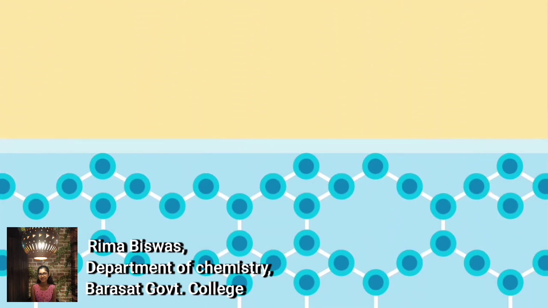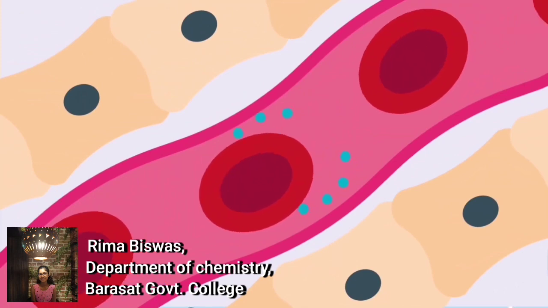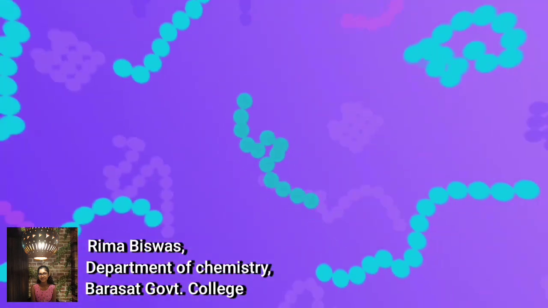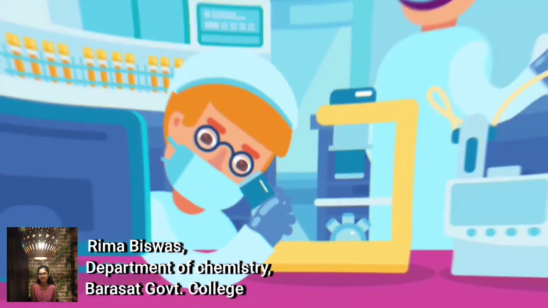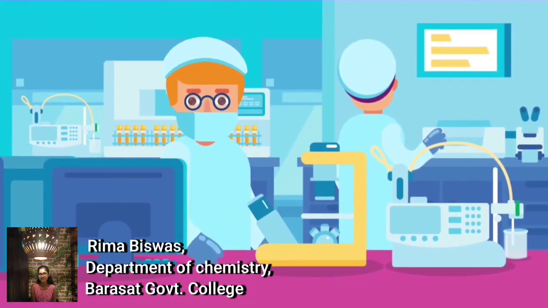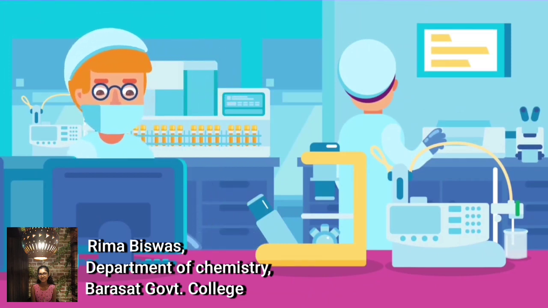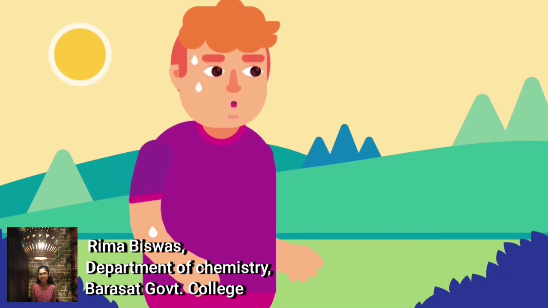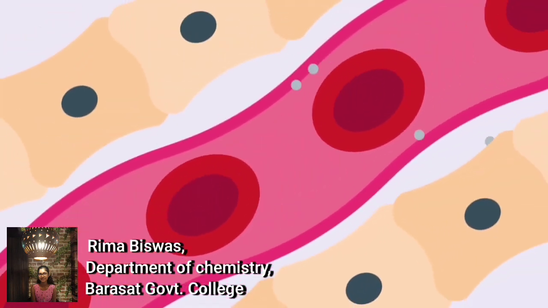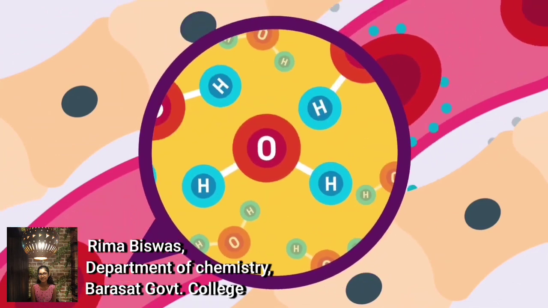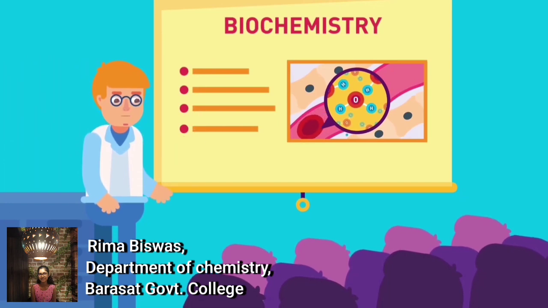Biochemistry. The fact that sweating cools the skin is a function of strong forces of attraction between water molecules. Our body maintains a blood pH because of an elaborate bicarbonate buffering system. The medical disease in human is also caused by a misfolded protein. Does this give you a clue about what biochemistry is? The study of chemical processes in living organisms is called biochemistry. Everything in the body is made up of atoms and molecules of different chemical compounds like carbon, oxygen and hydrogen. This is what is studied in biochemistry.